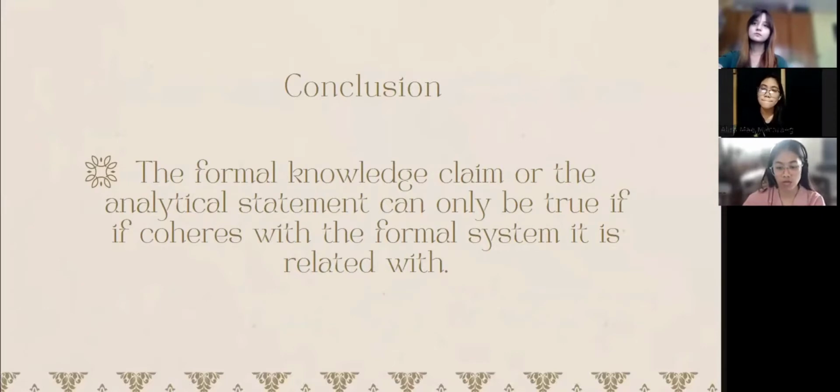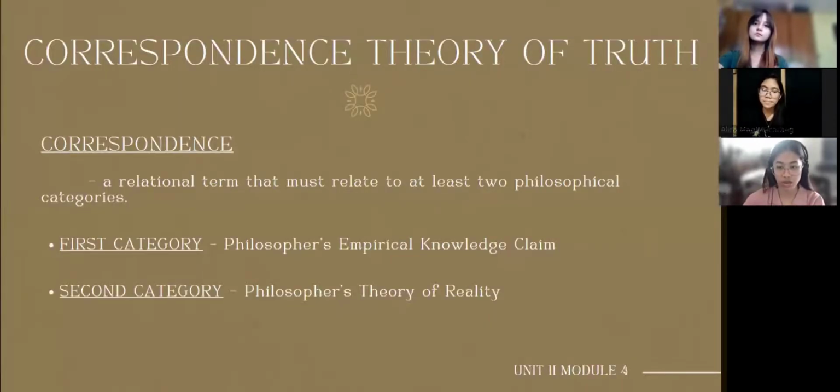So let's now move on to the correspondence theory of truth. Same with coherence, correspondence is also a relational term that relates philosophical categories: the philosopher's empirical knowledge claim and the philosopher's theory of reality. As discussed in Module 3, the correspondence theory of truth verifies empirical claims using the five senses.